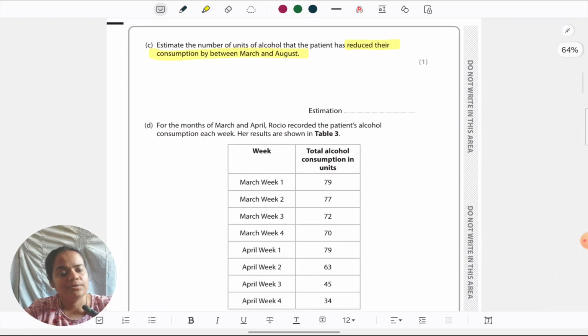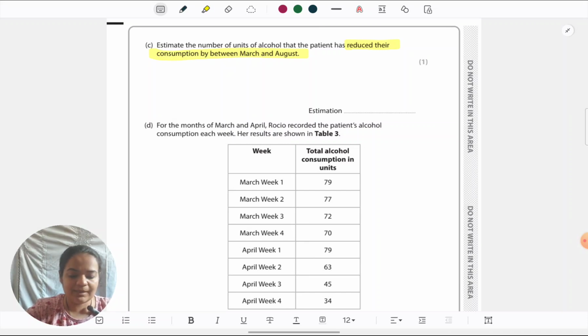Okay, next is for the months of March and April. Rossio recorded the patient's alcohol consumption each week. Her results are shown in the table. So we have the week in the first column and total consumption of units. Now what is different in this and the previous table? The first table was month wise. This table is week wise. Let's see what questions they want to ask us from here.